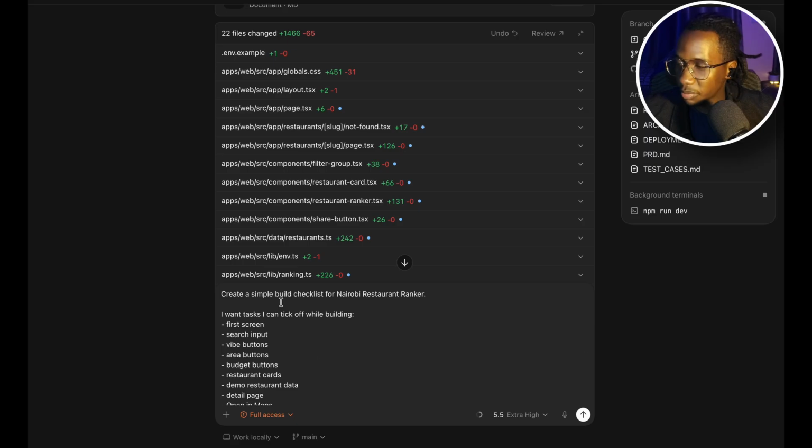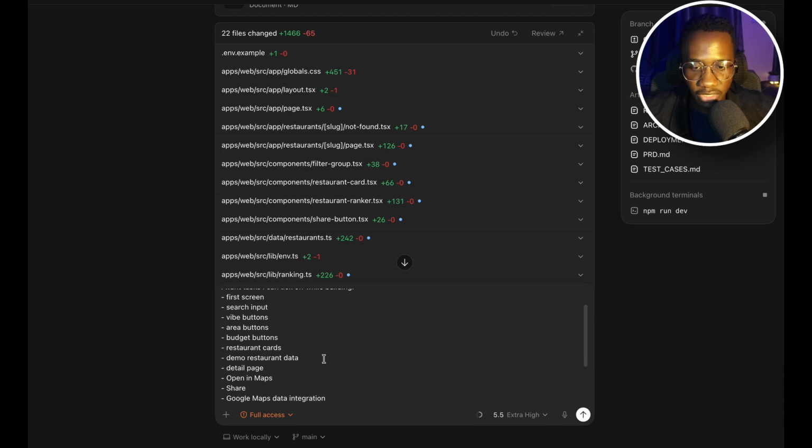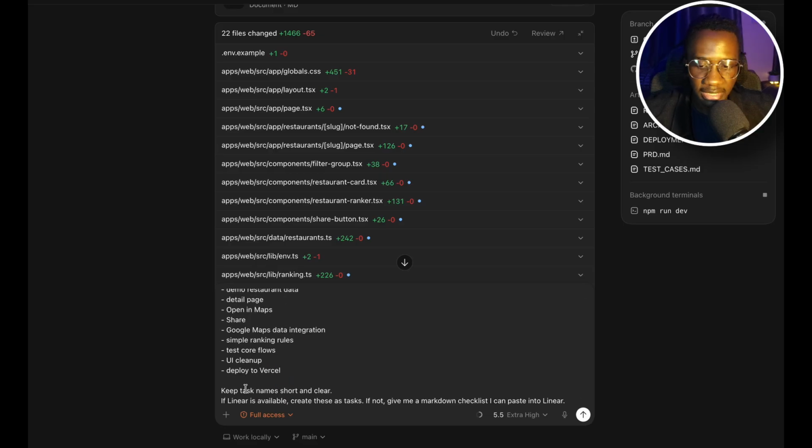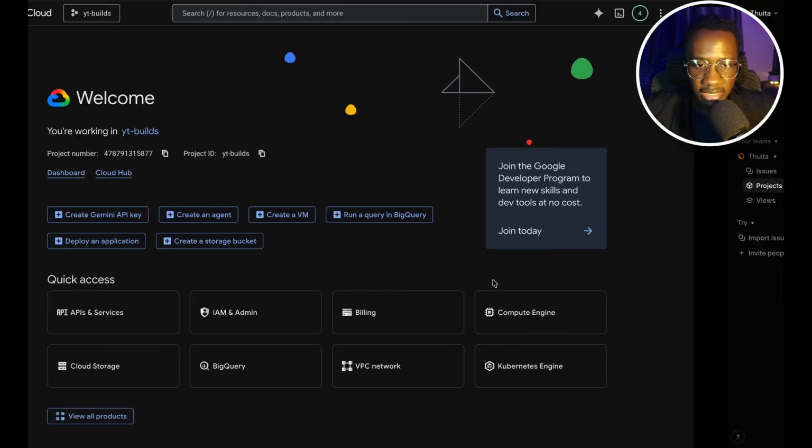So I have a prompt that I'm going to paste here, and it says create a build checklist for Nairobi Restaurant Ranker. I want you to track the following so that we can check it off as we proceed. And we say keep task names short and clear. So I use Linear, so I'll just tell it Linear is available. Let me just show you that.